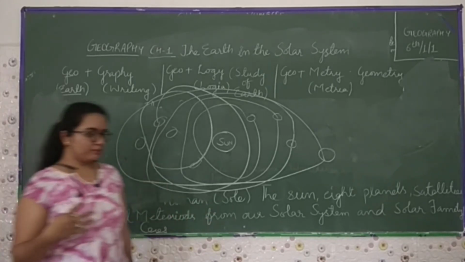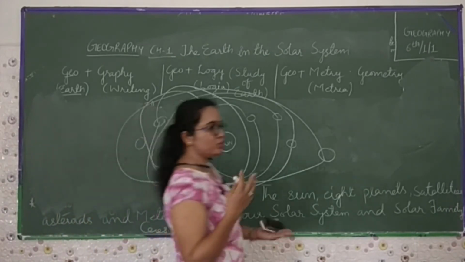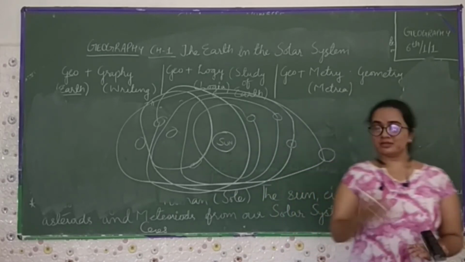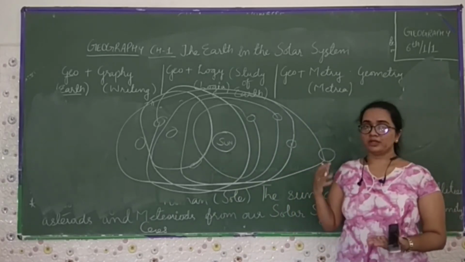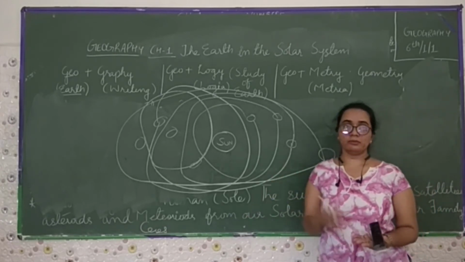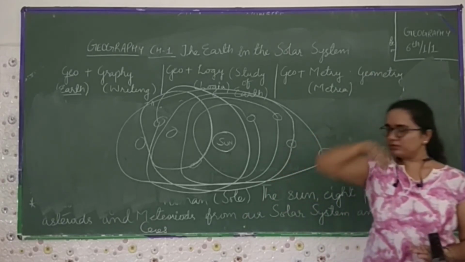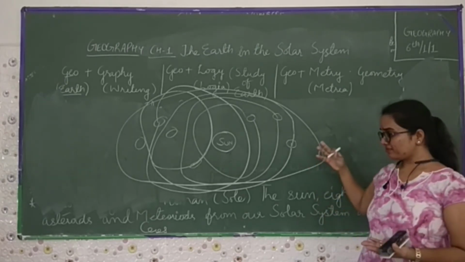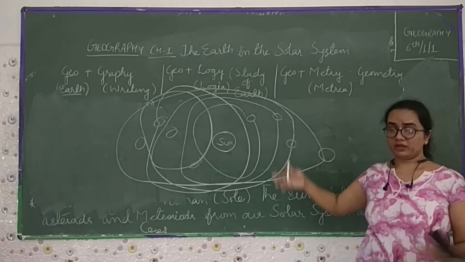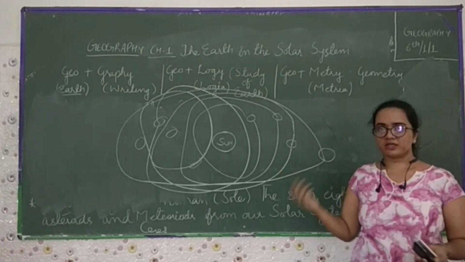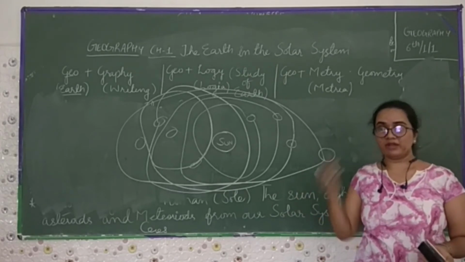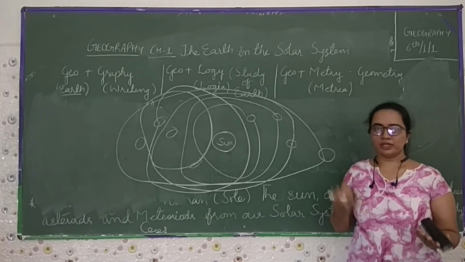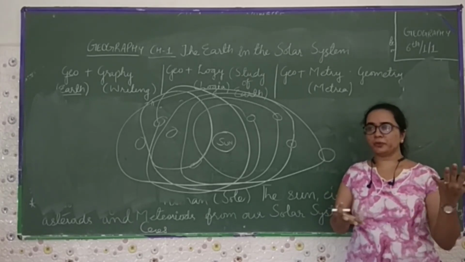In this particular chapter, we learn about what geography is, what a celestial body is, what the sun is, what a star is, what the planets are, what the asteroids are, what the meteoroids are, and how many types of zodiac signs there are, what kind of structure is made by the people over here, and how they come to know about the zodiac signs. We have 12 zodiac signs: Aries, Leo, Virgo, Sagittarius, Scorpio, Pisces.